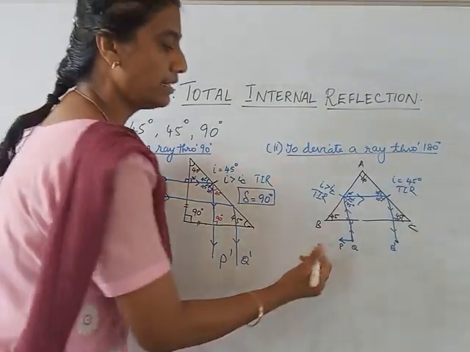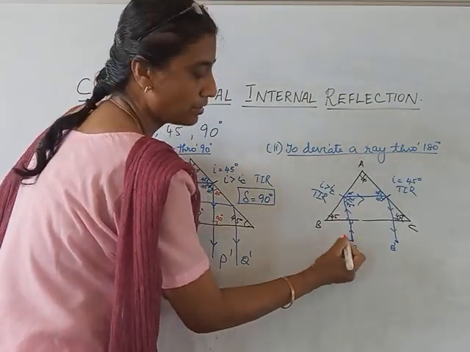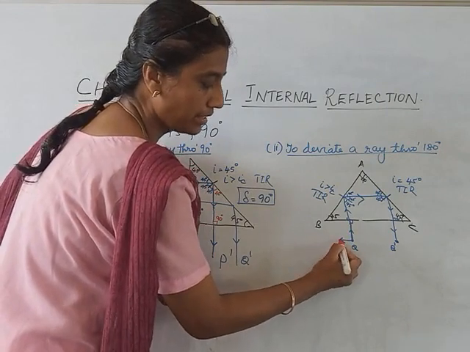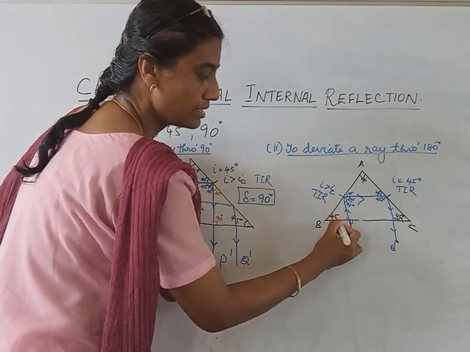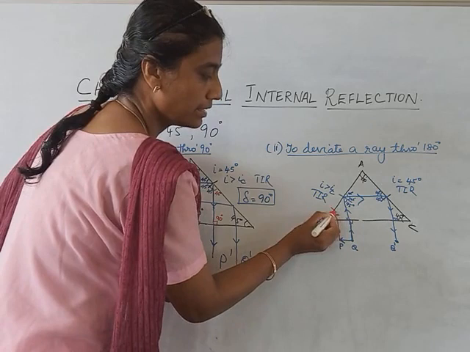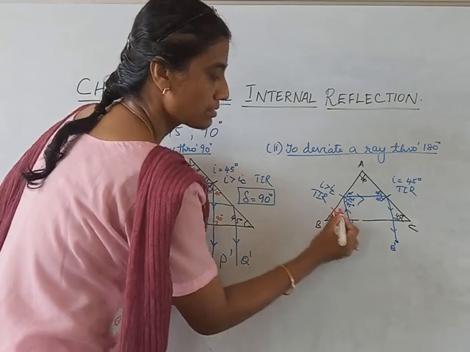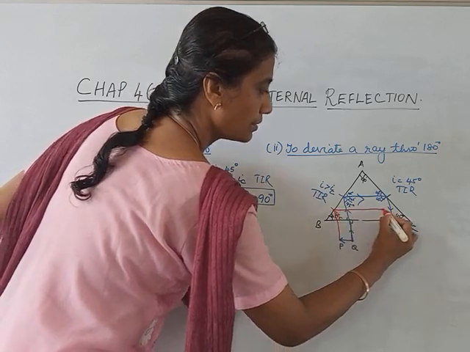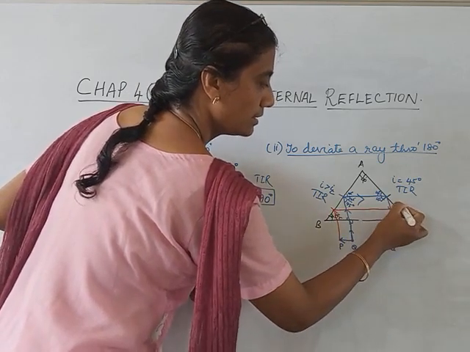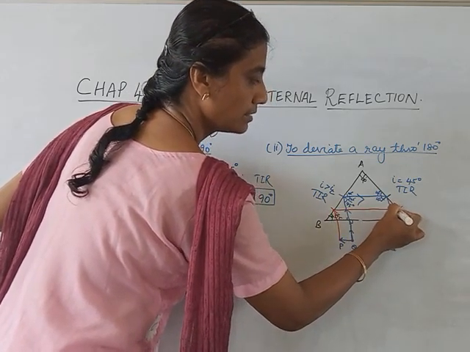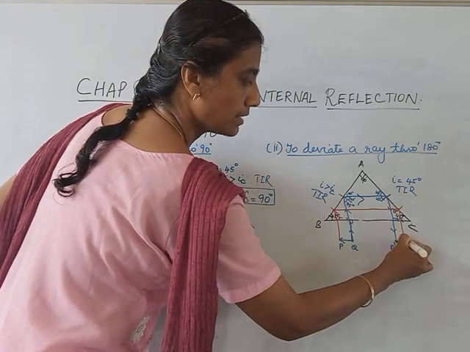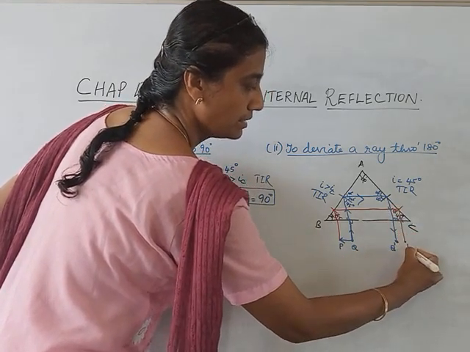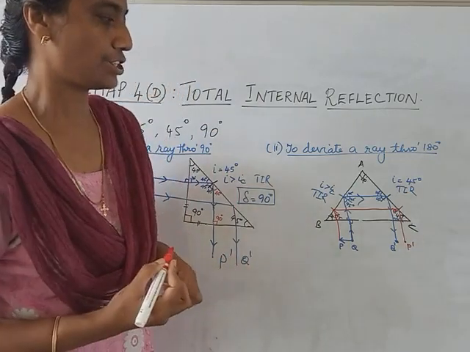Okay, same way, let's now draw for P. I am not marking the angles, the same way. Here it will be normal incidence, so it will go straight, and here it will be 45, so total internal reflection, and so it will go here, and here again 45, total internal reflection, and it will come here. Now this is P dash.